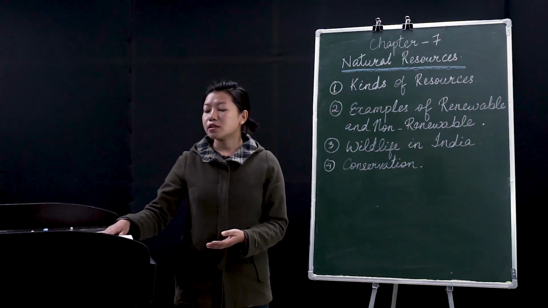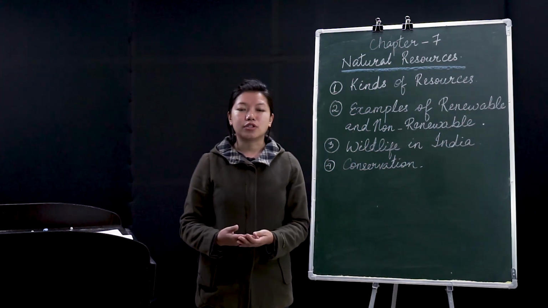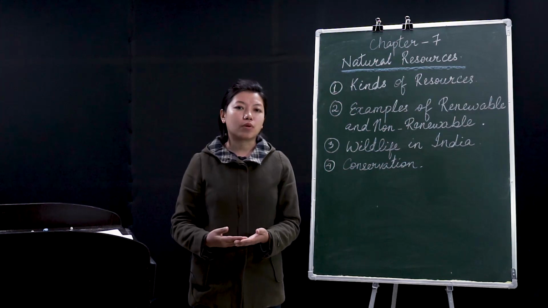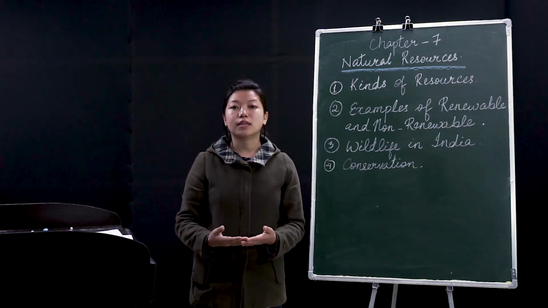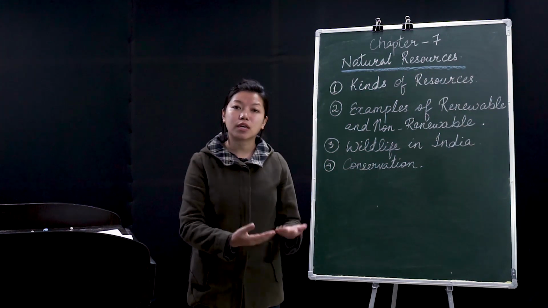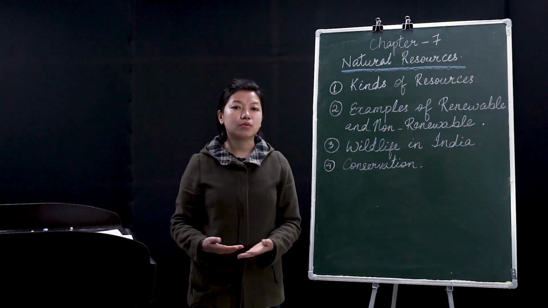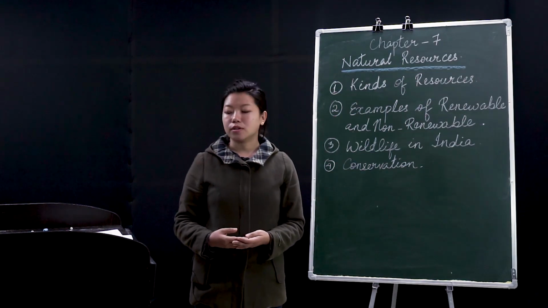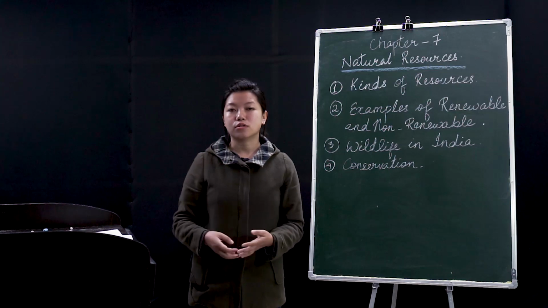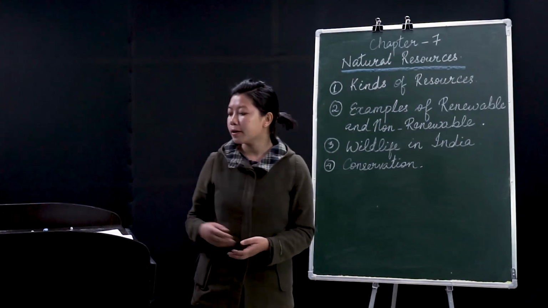And water also gives energy. How? The electricity that we use at home for cooking or for lighting up the rooms is generated with the help of water energy, and that is a renewable source of energy.